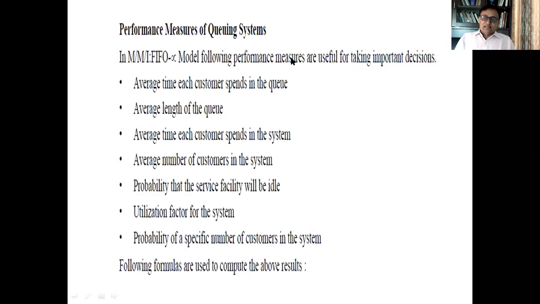Now, under this system, what will be the performance measures of the queuing system? So in M/M/1, first come first serve or FIFO, with unlimited number of customers, we will measure the following things.